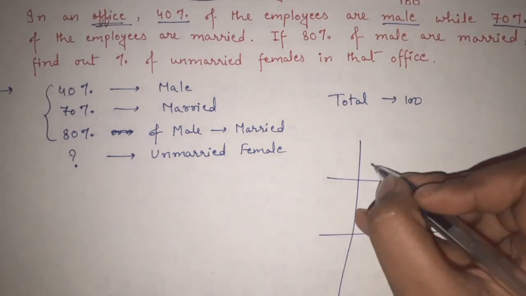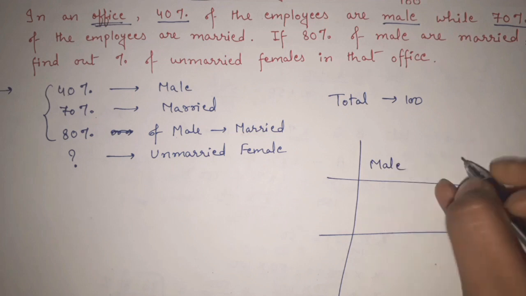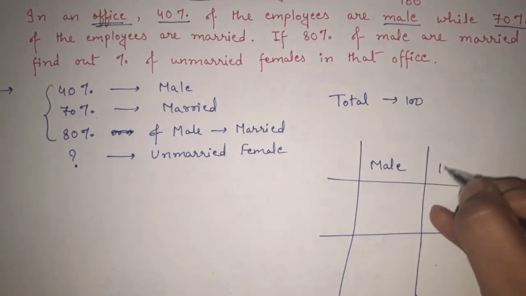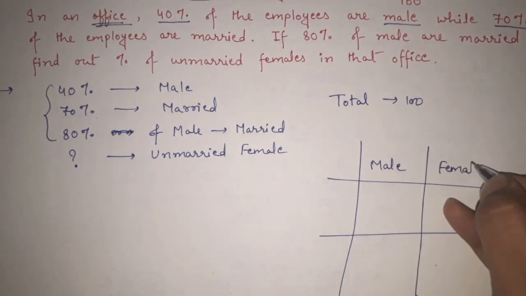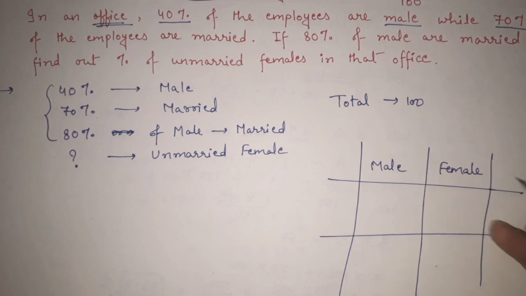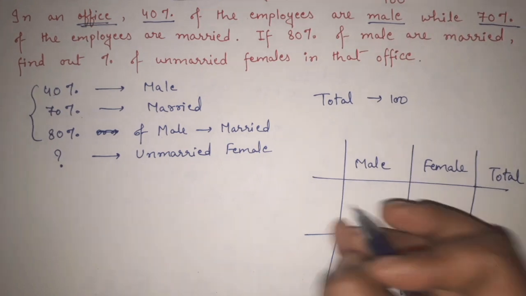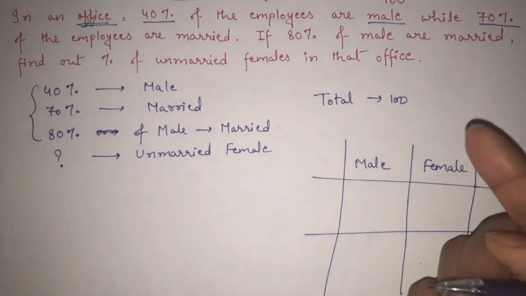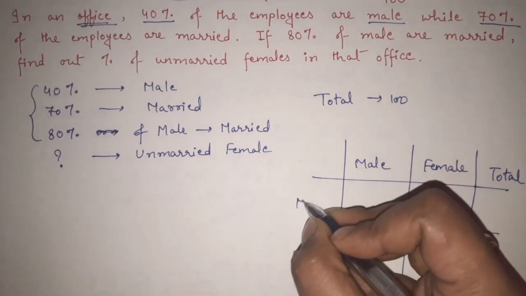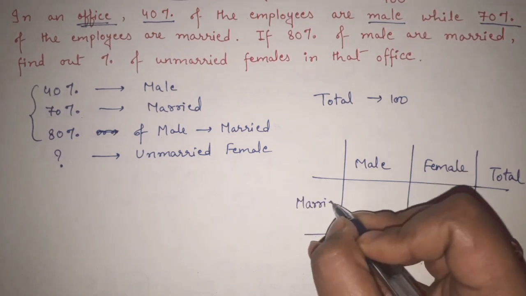Let's make table. 1 is male. Let's write 1 is for female. And let's write 1 is for total. Okay. Male, female and total. And what are the other 2 criteria? Married and unmarried. So let's write married data here.